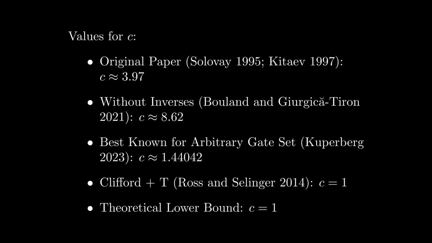Focusing back on the case where we have inverses, recent papers have shown c to be as low as 1.44042, with some specific gate sets being shown to even achieve c equals 1, which is the theoretical lower bound. Nevertheless, for ease of explanation and conceptual understanding, I will focus on the original result.